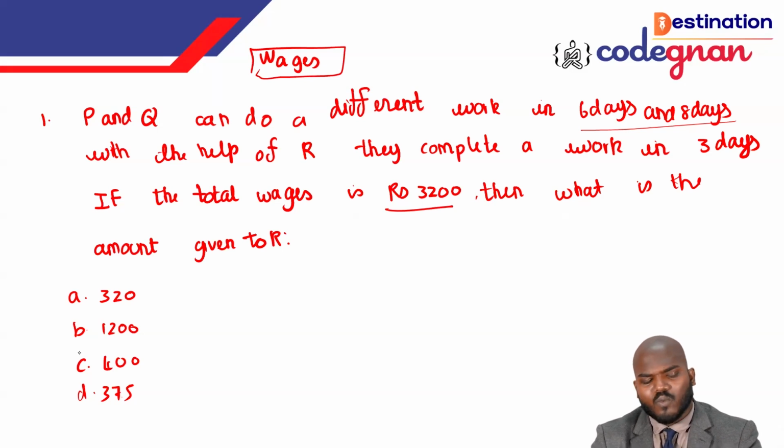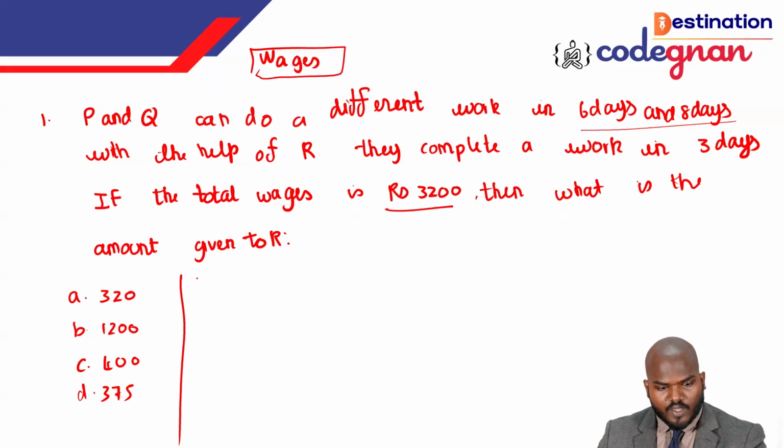Whatever the question, guys, please don't worry about it. Just strictly follow what we taught in the previous class. In the first step, P's 1 day work is 1 by 6 part, and Q's 1 day work is 1 by 8 part.